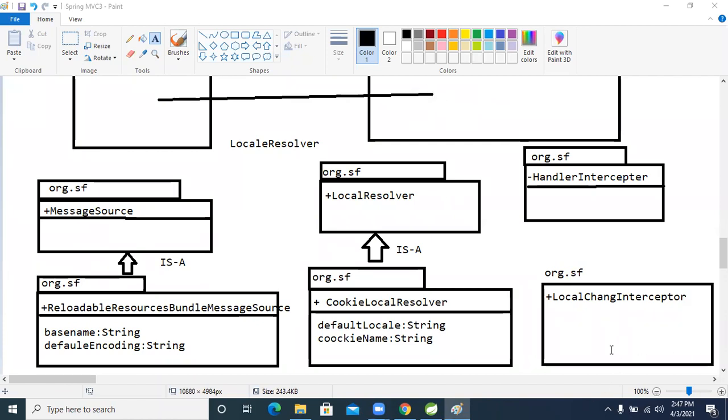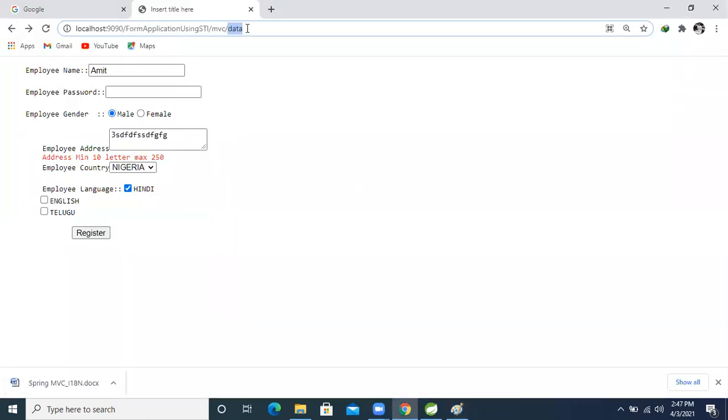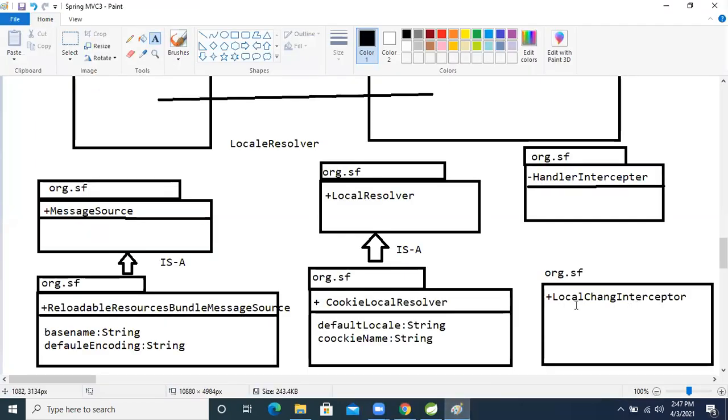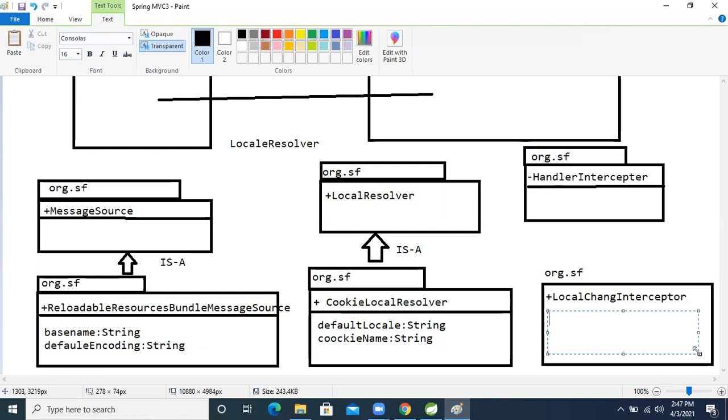Okay, so guys, local resolver, right? What is the class name? Local change interceptor. Inside that, how can we make the request? For every controller, we make the request based on the URI, right? That URI we will pass inside based on this method and this class. So for that, what is the method name?